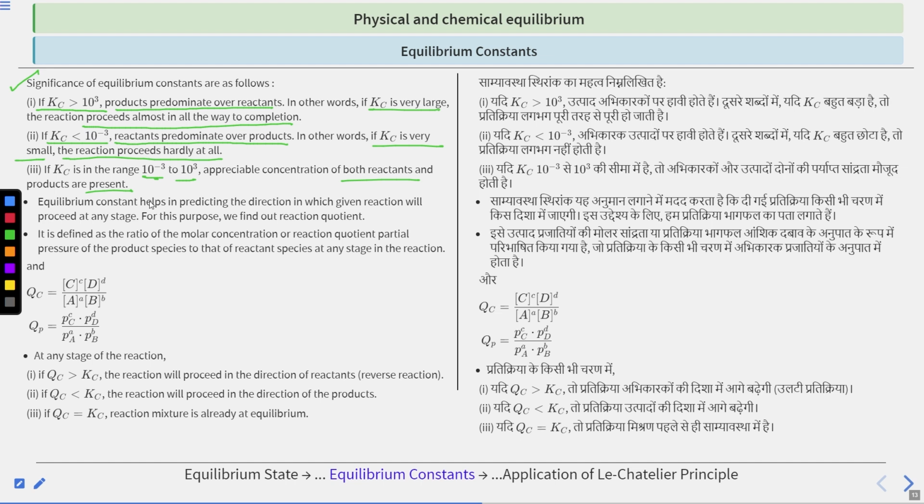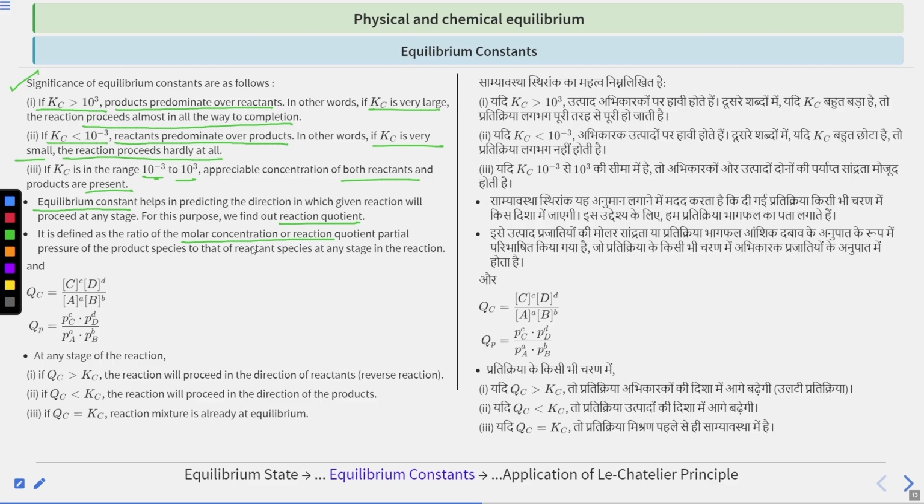Now, the equilibrium constant helps in predicting the direction in which a given reaction will proceed at any stage. For this purpose, we find out the reaction quotient. So the equilibrium constant also helps us in predicting the direction in which our reaction will proceed at any stage. And for this, we need our reaction quotient. Reaction quotient is defined as the ratio of molar concentration or partial pressure of product species to that of reactant species at any stage in the reaction.